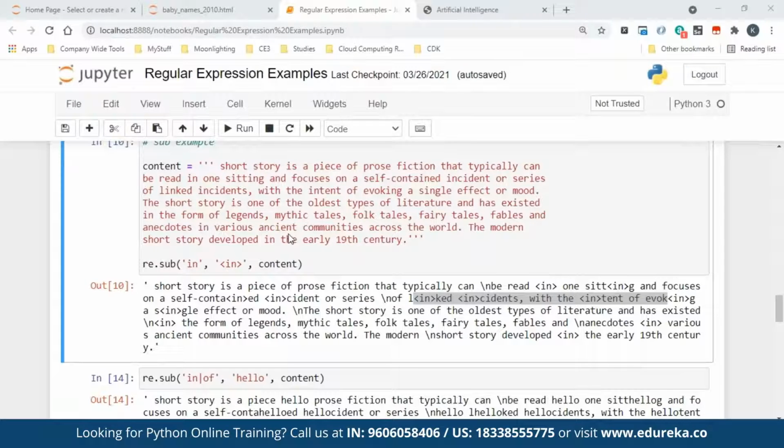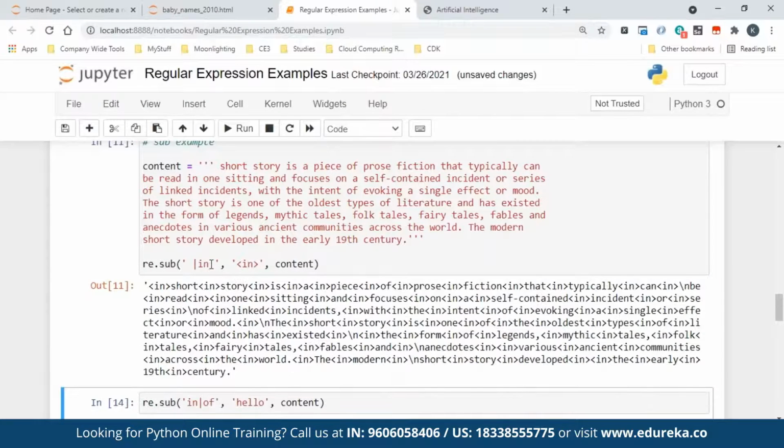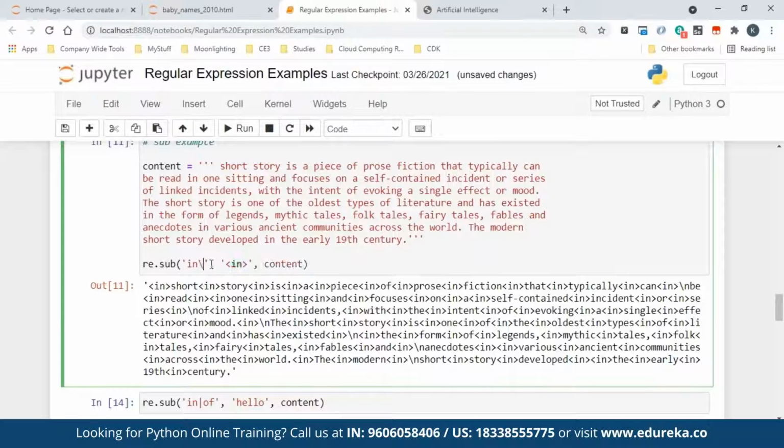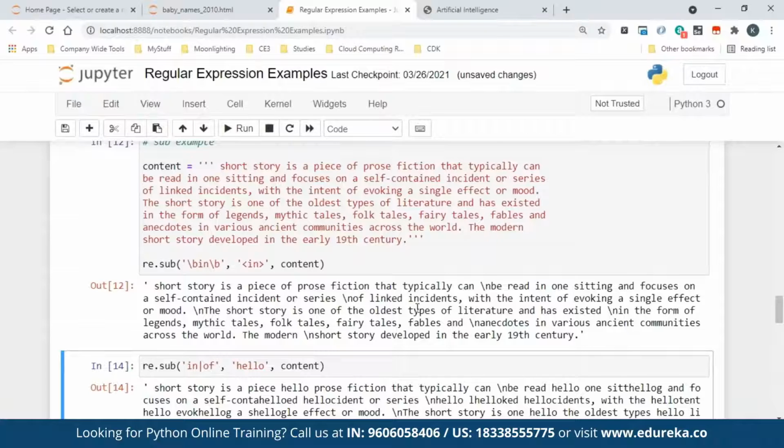Okay, how to replace the particular in? When you say particular in, you should know about that particular in. So when you're talking about only in, do we have one in this example at least? Yeah, we have. So particular in if you want, now you see it is trying to do everywhere. There is something called boundaries. Let me put the boundaries here. Now you see it is replacing only the particular in, if I read it correctly.